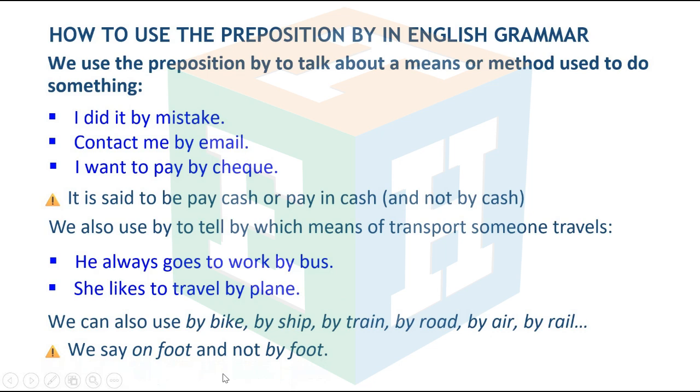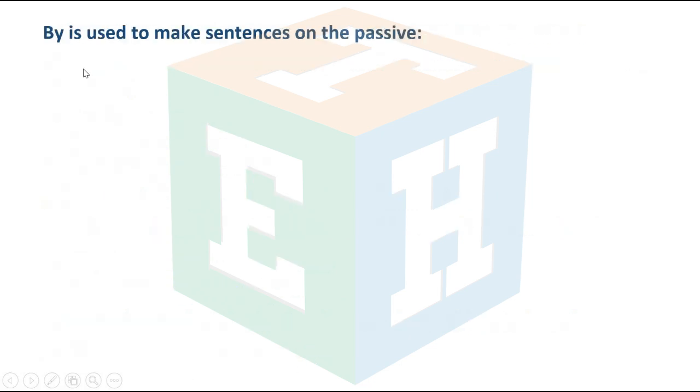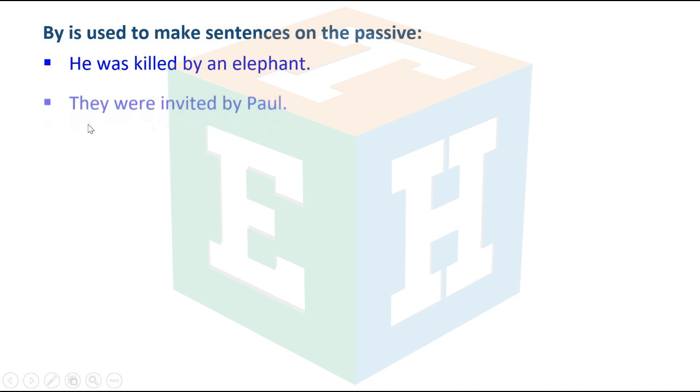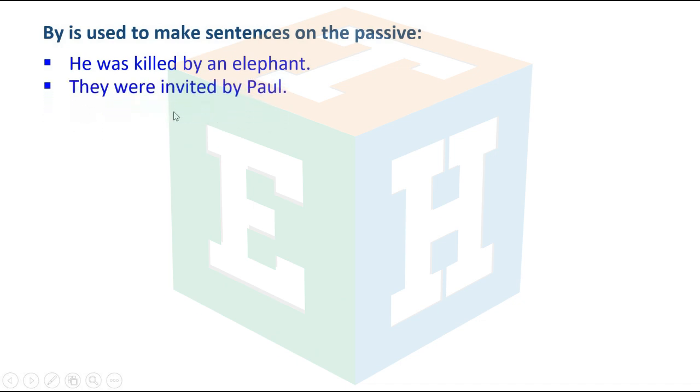We say on foot and not by foot. By is used to make sentences in the passive. He was killed by an elephant. They were invited by Paul.